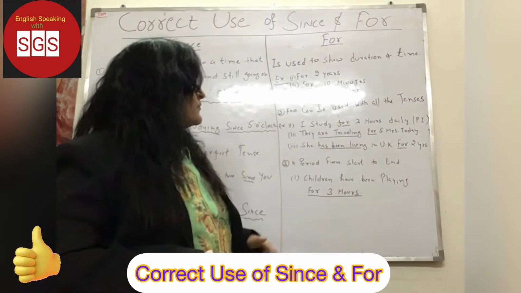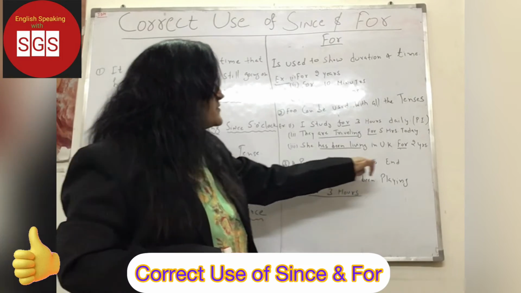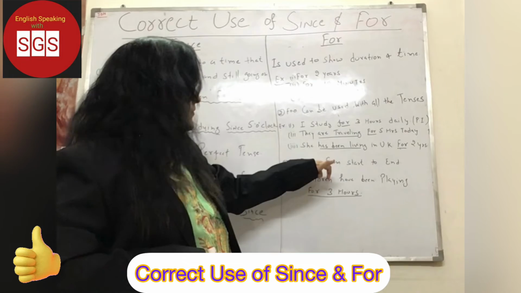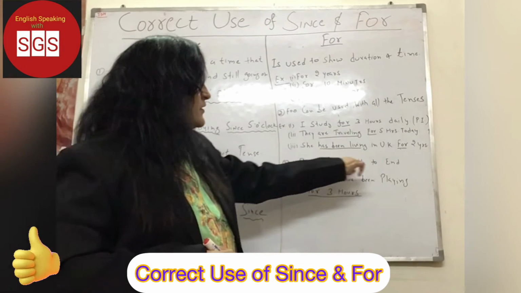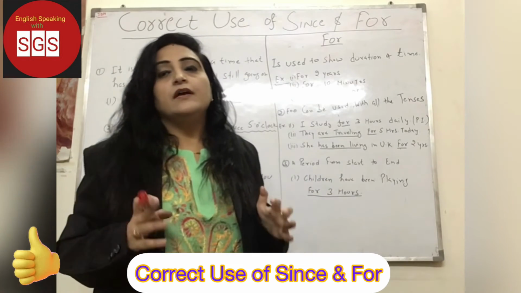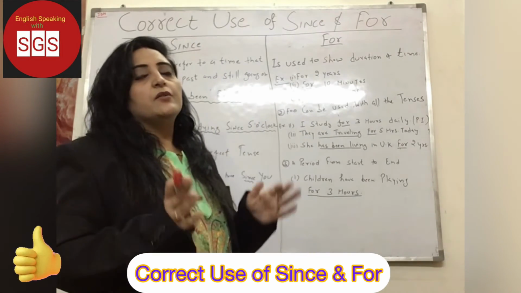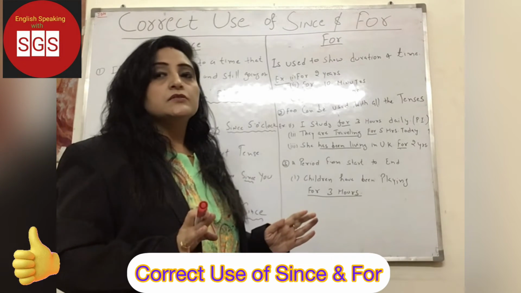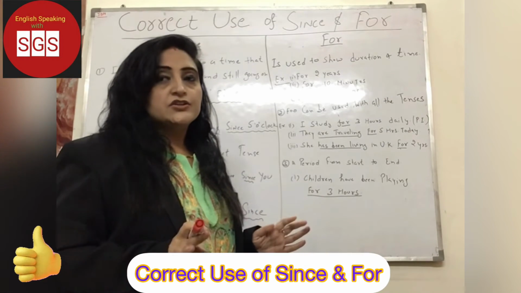Clear? Okay. Third difference, a period from start to end. Here, if we talk about time, we know when the action has started and when it has ended. We know when the action has started, when it has ended. But in since, we are not sure. We don't know about the end point of an action.